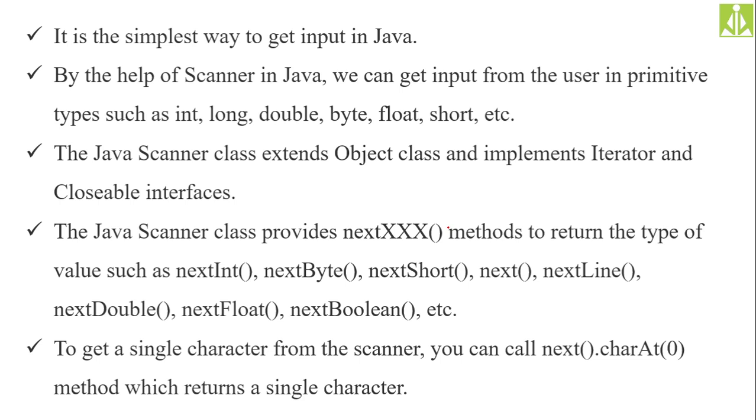With the help of Scanner in Java, we can get input from the user in primitive types such as integer, long, double, byte, float, short, whatever primitive types we have. All those primitive type data values you can read from the keyboard into your Java program, or we can simply say we can parse all these primitive types. That's the reason it is one of the simplest ways.